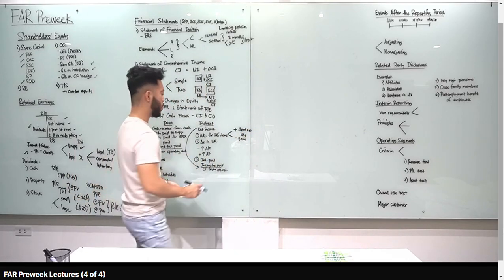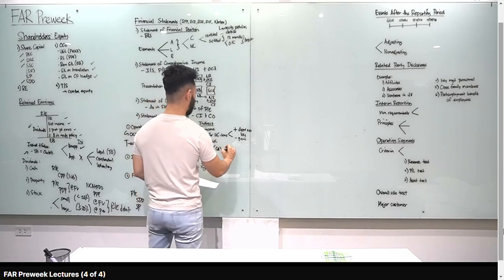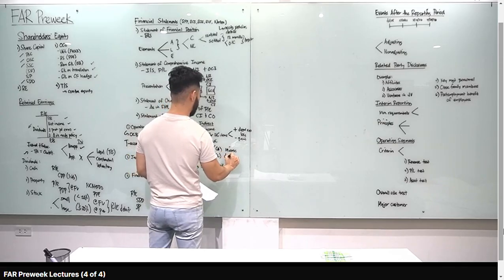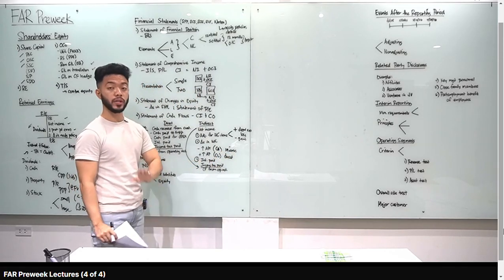Pag tumaas yung AR, which is current asset, okay, ma-minus mo yan. Kasi pag current asset, inverse relationship. Kapag accounts payable naman, which is current liability, direct relationship naman yan. Okay? And then, again, interest paid and income tax paid, separately presented.